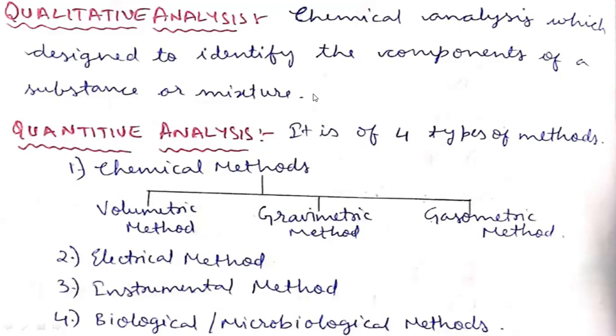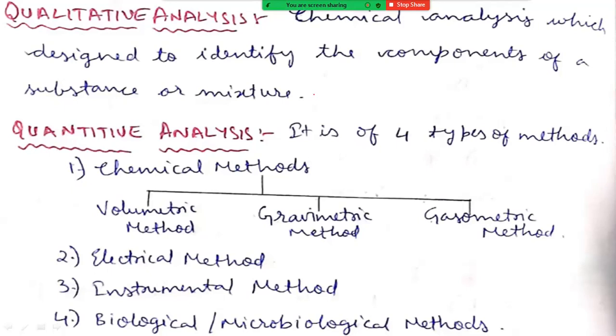So here we are identifying the chloride ions by precipitates, right? So this qualitative analysis is very much important for identification purposes. Not only for these two purposes, we can identify the color changes, the melting points of different substances, the boiling points of different substances, etc.